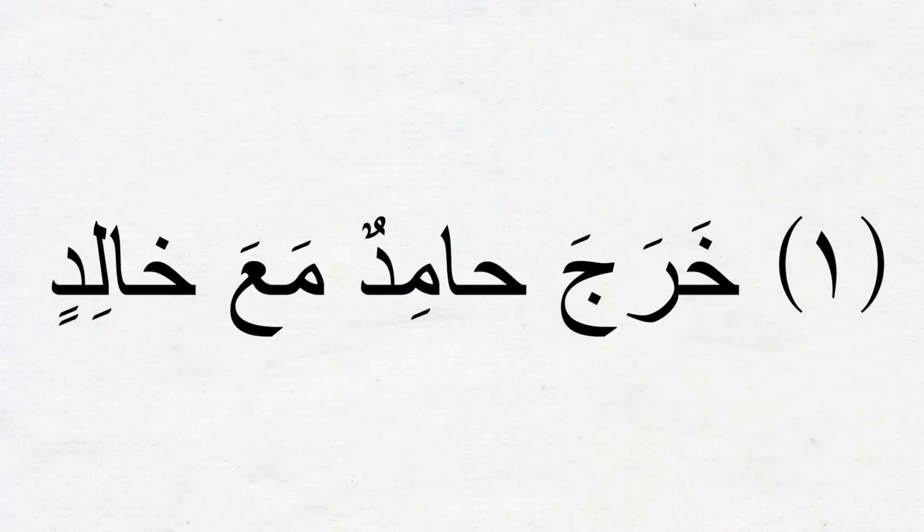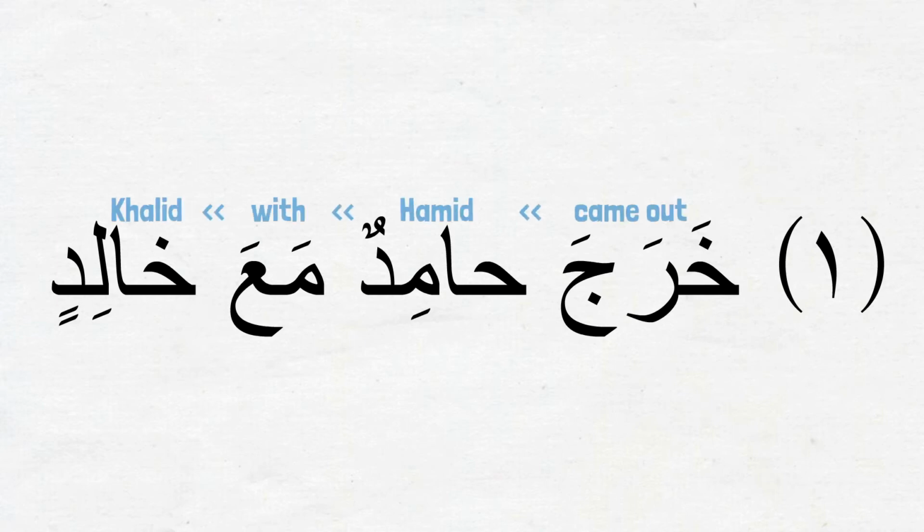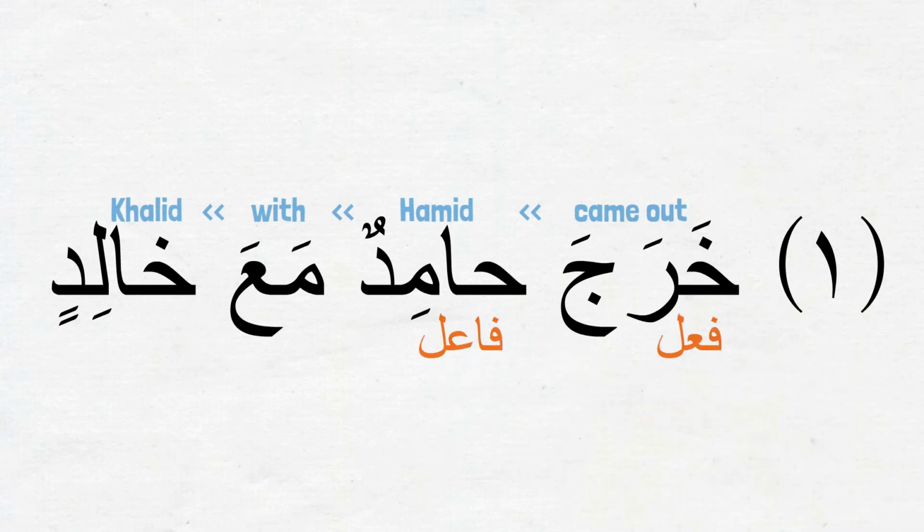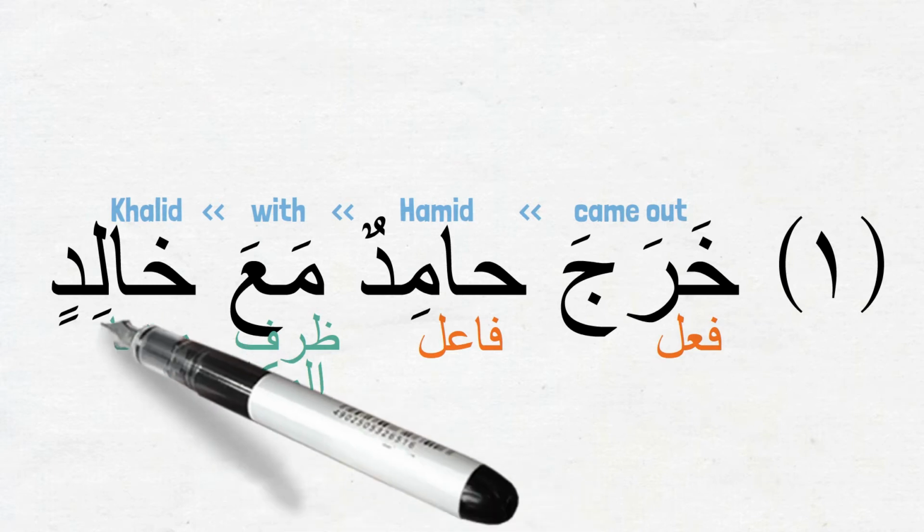For example, in the first sentence we have خرج حامد مع خالد. Hamid came out with Khalid. This is a فعلية sentence and the فعل is خرج. The فاعل is the اسم مرفوع حامد. مع is the ظرف. More specifically, it is ظرف المكان, the adverb of the place, and خالد is the مضاف إليه.